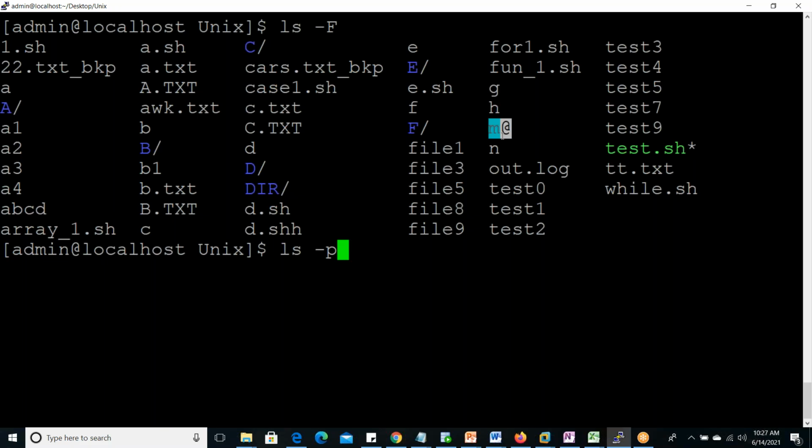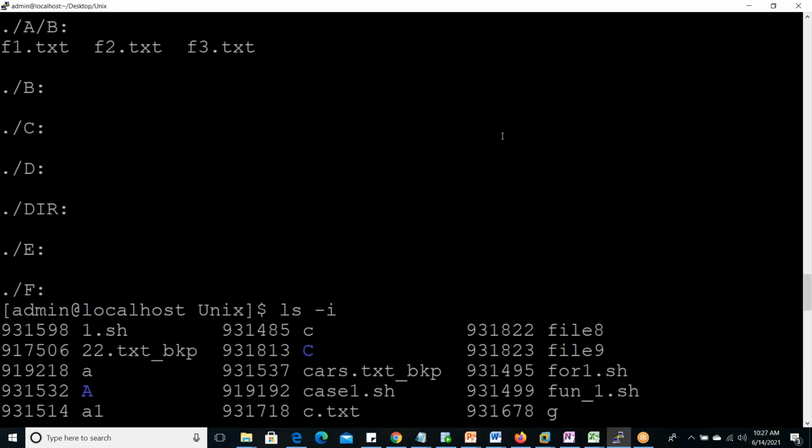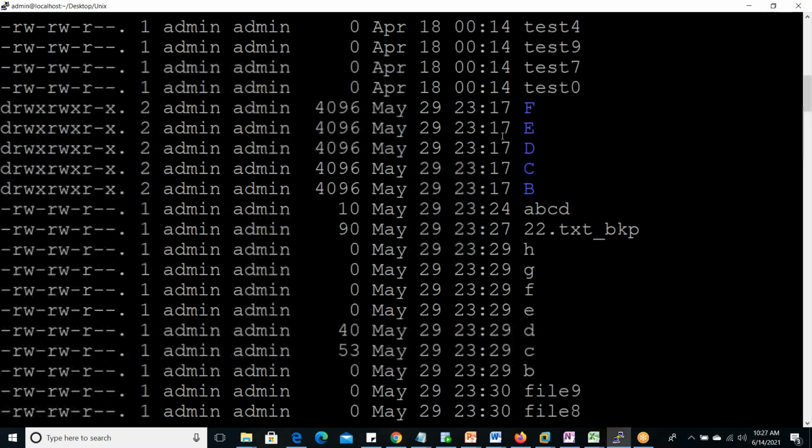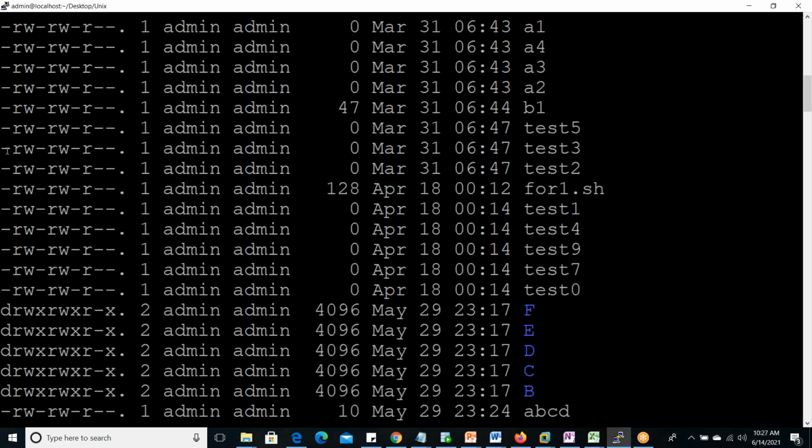So these are some parameters which are frequently used in the ls command. And in ls -l, the long list, we observe which entries start with a hyphen symbol.